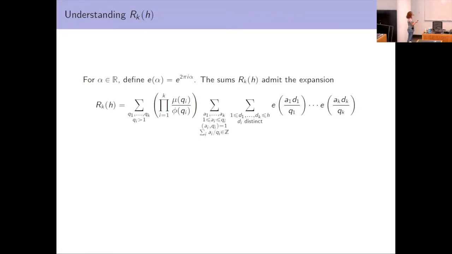And then we have an inside sum, which is our sum over our sets. So we have a sum over D1 through Dk up to H, which are distinct. And then we have E of A1 D1 over Q1 through E of Ak Dk over Qk.